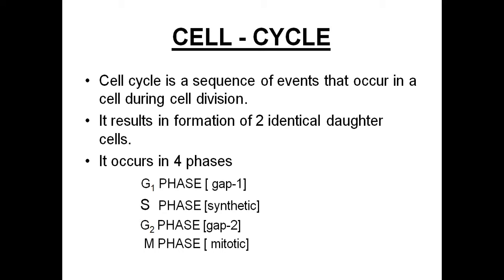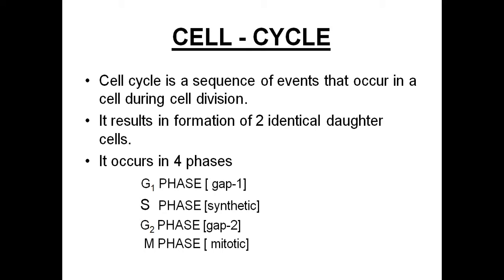So to undergo a cell division, cells should be ready. How will it be ready? In what way will it be ready? It has to be ready with the DNA, with the nucleus, with the cell organelles and cytoplasm, which is required for two cells, because after the cell division there will be two identical daughter cells formed.